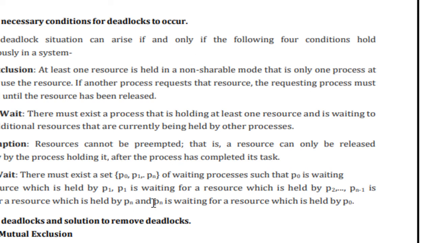Or we can say that Pn is waiting for the resource which is held by P0. So these are the necessary conditions for the deadlock to occur, right? That is all about the conditions for the deadlock to occur.